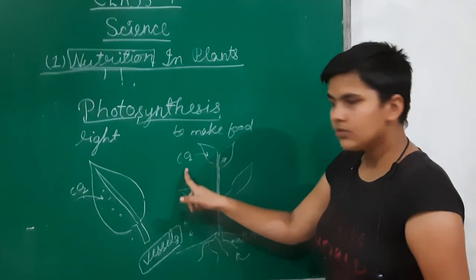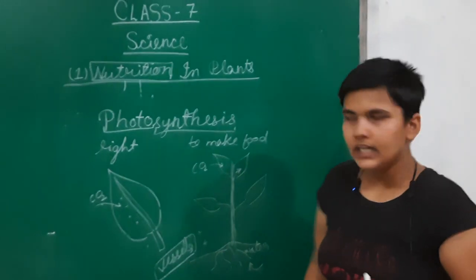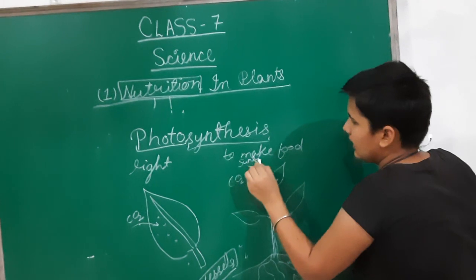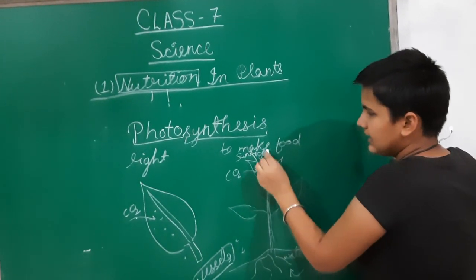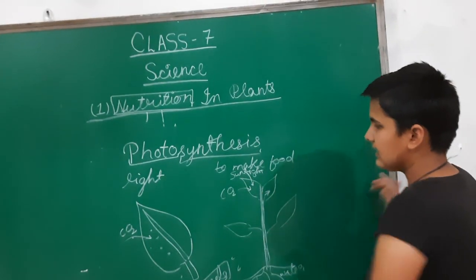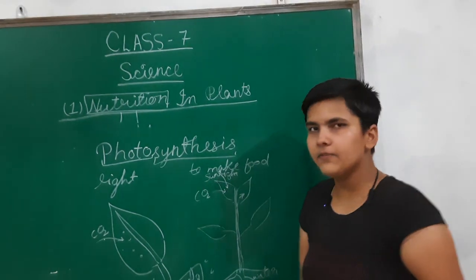Now we got CO2 and we got water. Sunlight is there because we have the sun in our solar system. So we also gain the sunlight from the sun. Now these three things, sunlight, CO2 and water, in leaves make food, which is basically starch, a type of carbohydrate.